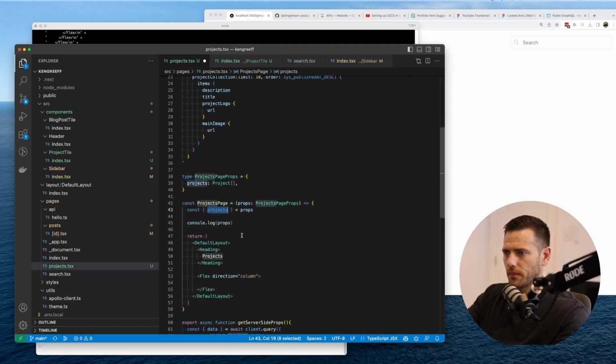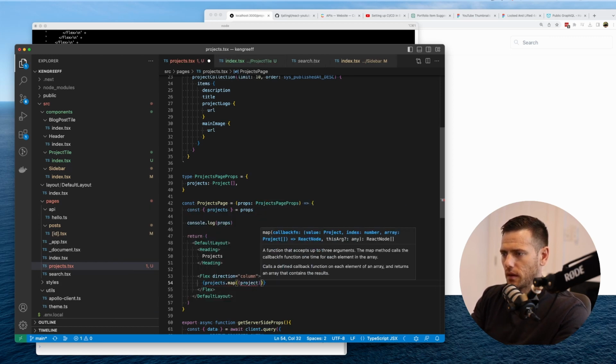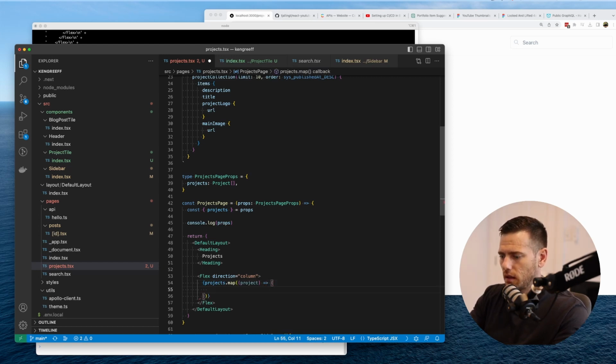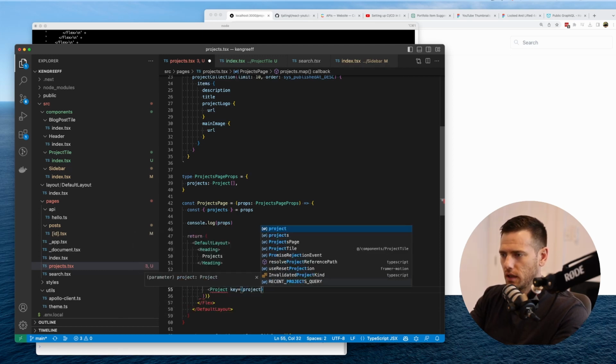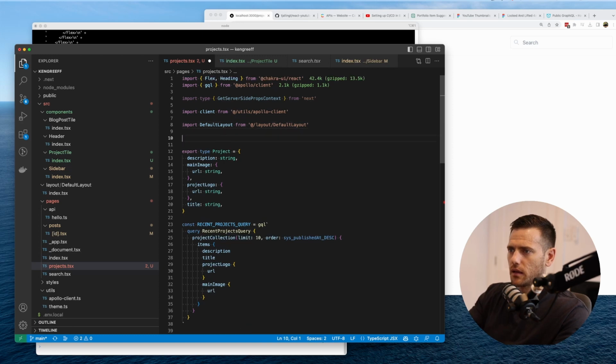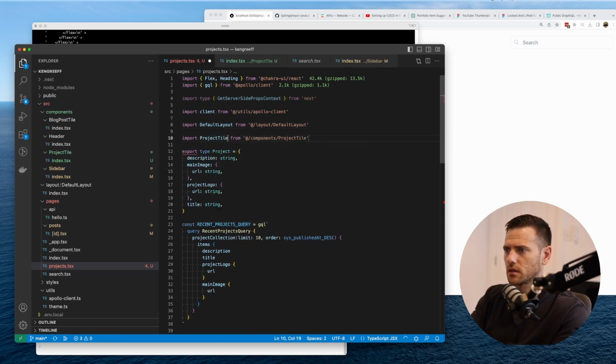Okay, great. Now what we're going to do inside of this box is loop through here. We're going to return a project with key, and that's what we need as well, the project ID. So we're going to import project tile.